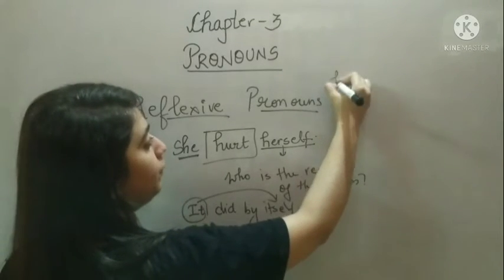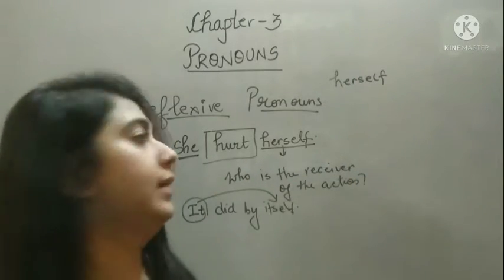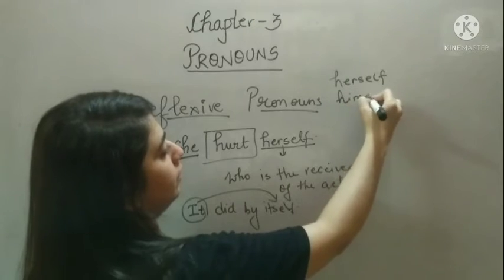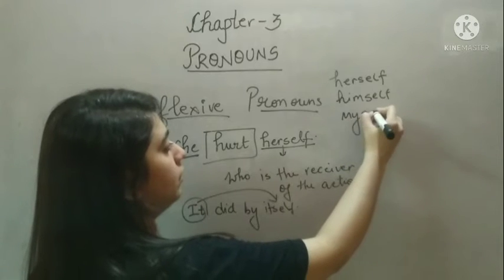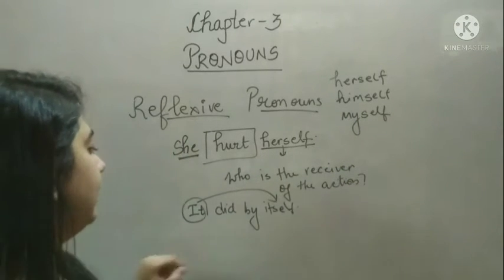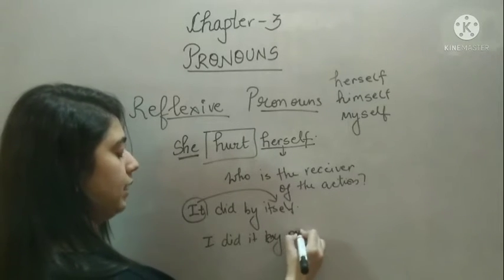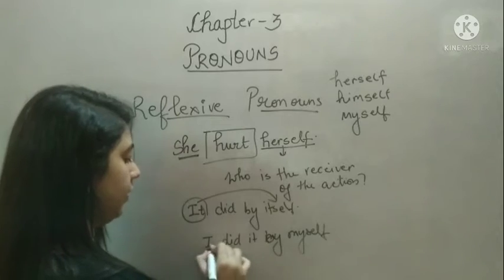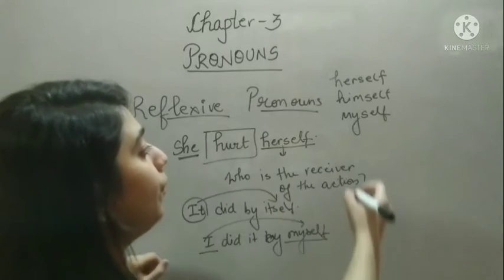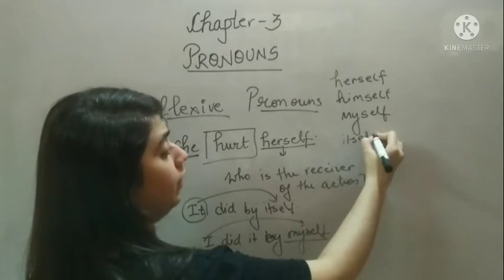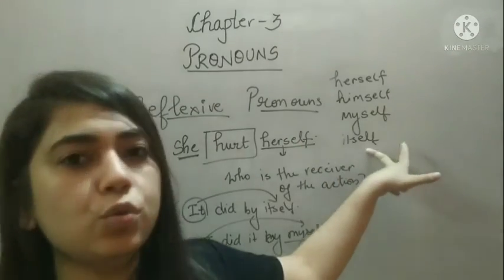So, what are reflexive pronouns? Herself. कि उसने खुद किया, उस लड़की ने. Himself. उस लड़के ने खुद किया. Myself. Okay? I did it by myself. कि ये मैंने खुद किया. So that is a reflexive pronoun. Itself. When you talk about anything or any animal, in that case you use itself.